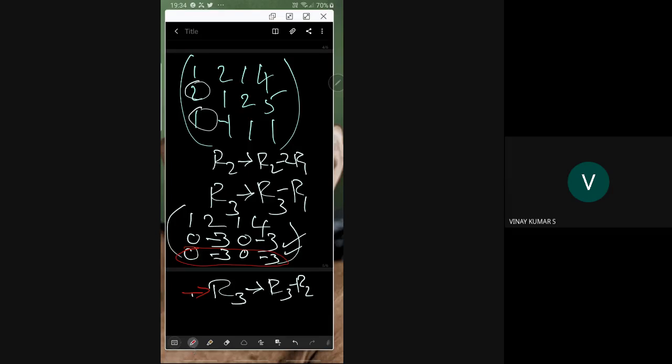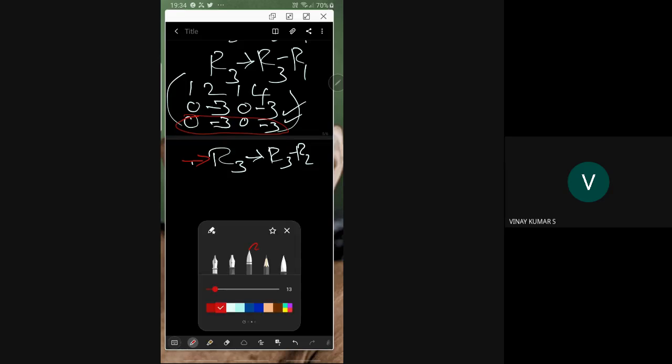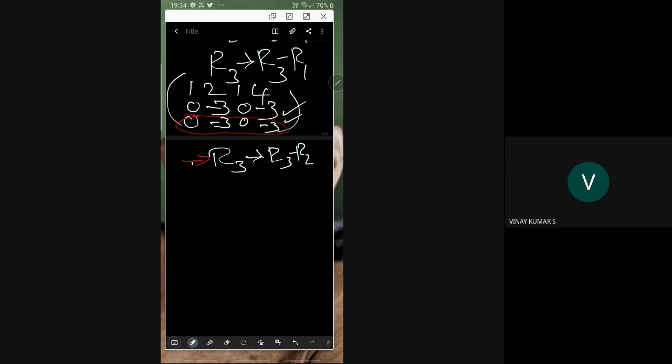So the rank of the augmented matrix is equal to the rank of the coefficient matrix.